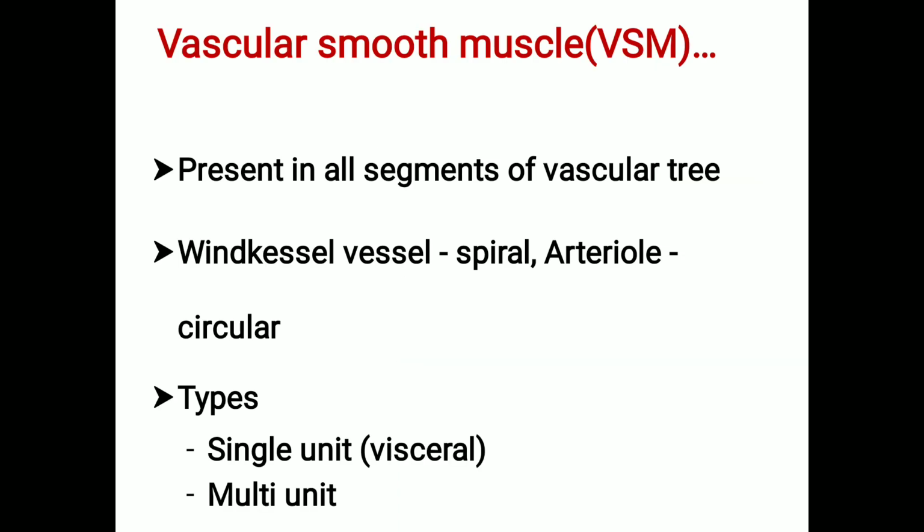And inside these blood vessels there is smooth muscle, what you call vascular smooth muscle. They are present in all segments of the vascular tree, especially in veins, vessels, arterioles and the circulatory system. There are two types of smooth muscle, single unit and multi-unit.